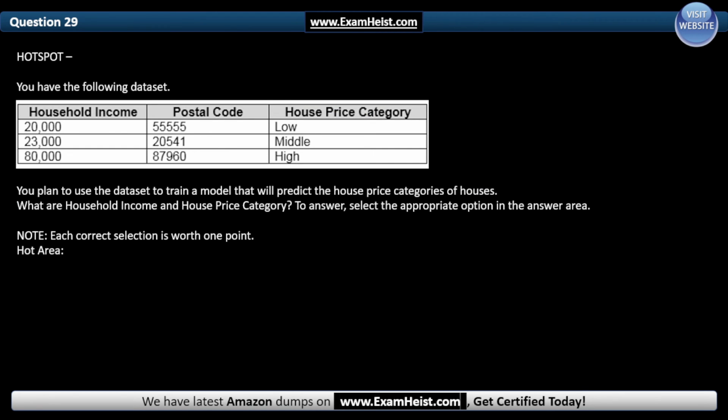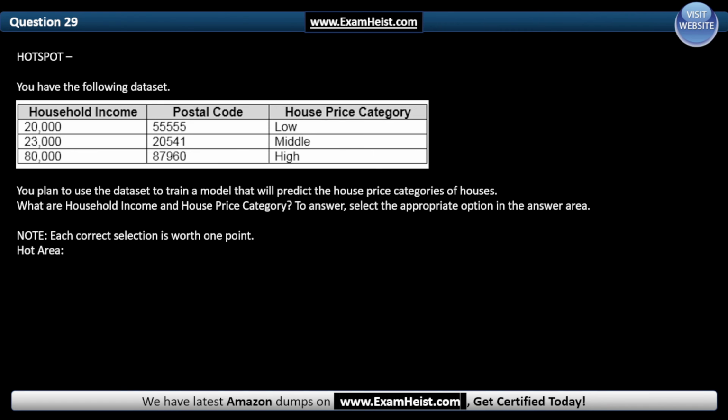Question 29, hotspot. You have the following dataset. You plan to use the dataset to train a model that will predict the house price categories of houses, using the columns household income and house price category. To answer, select the appropriate option in the answer area.